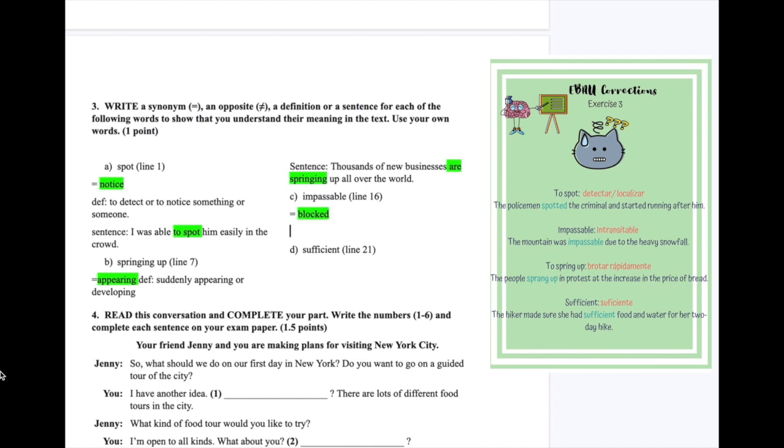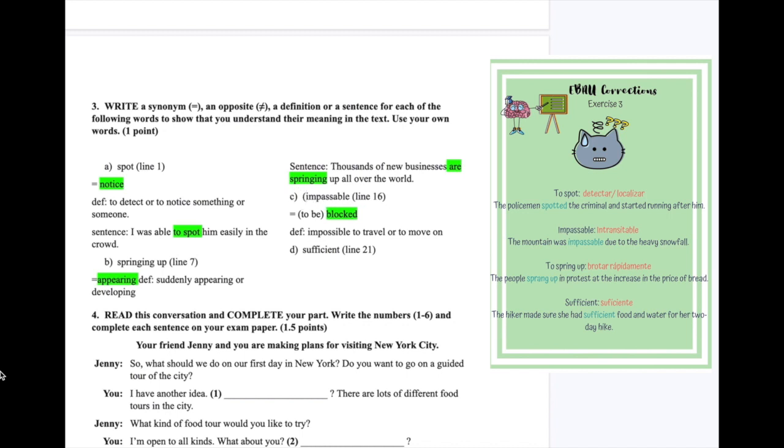So let's go with a definition. All right, definition. So impossible to travel or to move on. Okay, again, so this realistically is this, to be blocked.